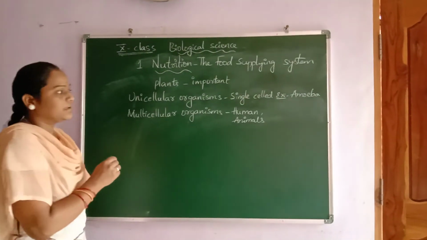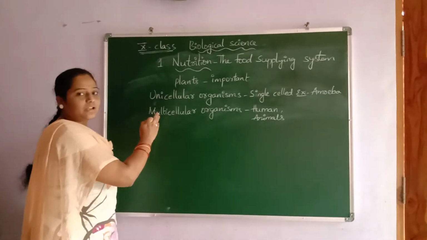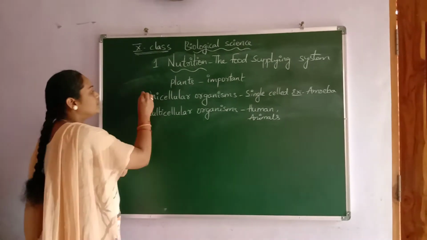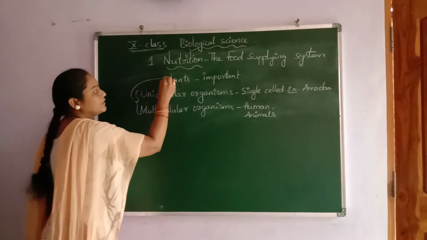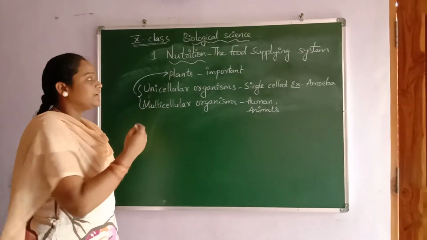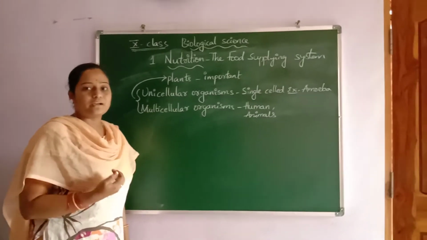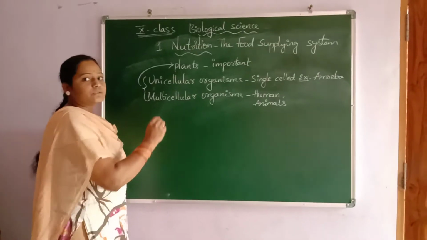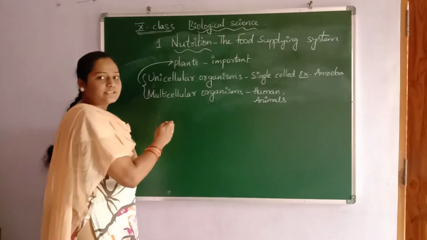So what are unicellular and multicellular organisms going to do? These two depend directly or indirectly upon plants for their food and survival. Why are we taking food? For growth and repair. So plants are giving us food.